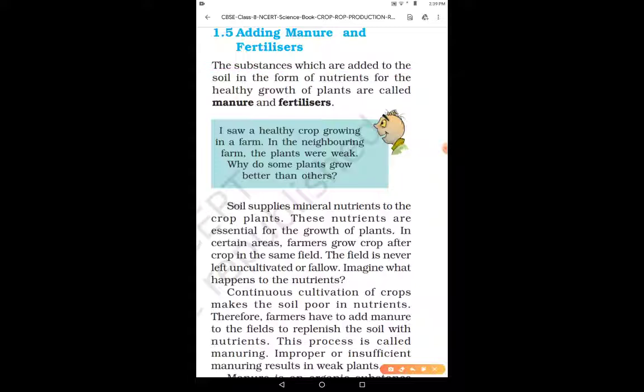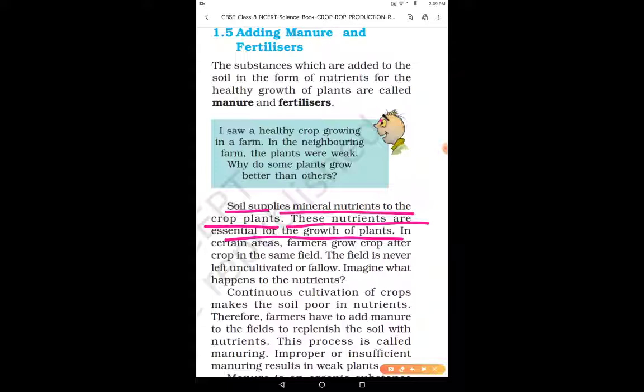Now, Boojho is saying something here. I saw a healthy crop growing in the farm. In the neighboring farm, the plants were weak. Why do some plants grow better than the others? So here is the answer to this question. Soil supplies mineral nutrients to the crop plants. We all know that the crop plants are grown in the soil because soil supplies the mineral nutrients to the crop plants. These nutrients are essential for the growth of the plants, right?